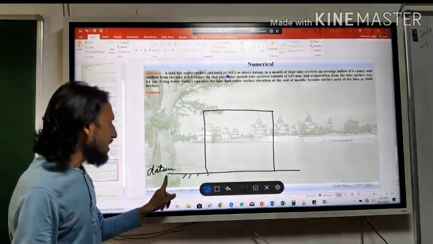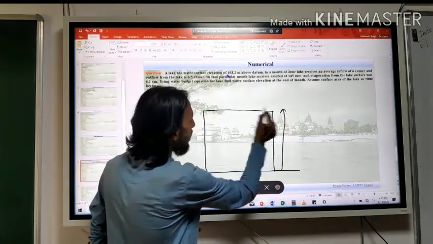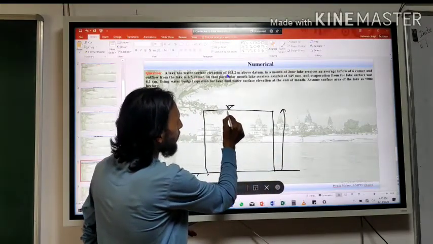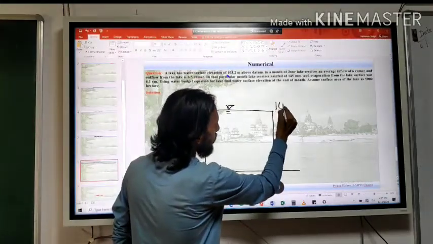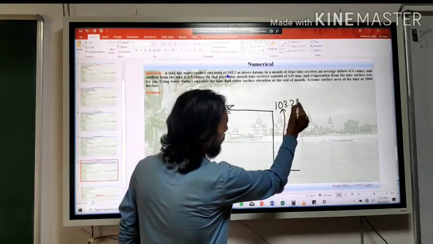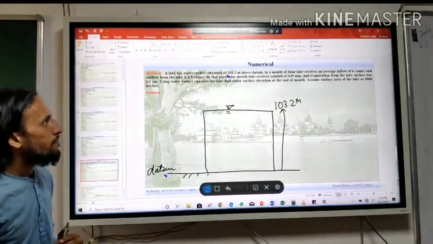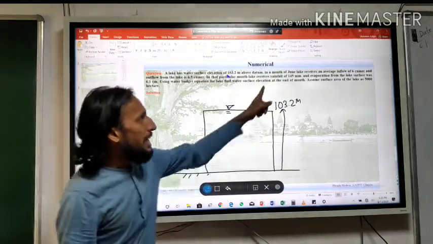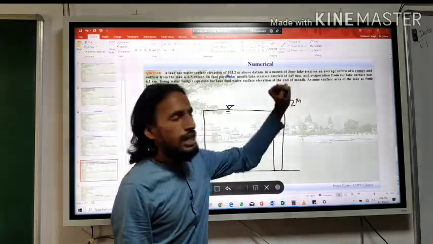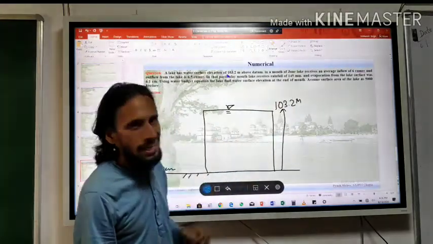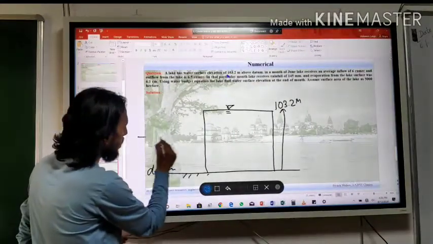So let us say this is the datum. From here, the water surface elevation is how much? From here the value is 103.2 meter. This height is 103.2 meter. So in the month of June, the lake receives an average inflow of 6 cumec. So what happens in this lake?